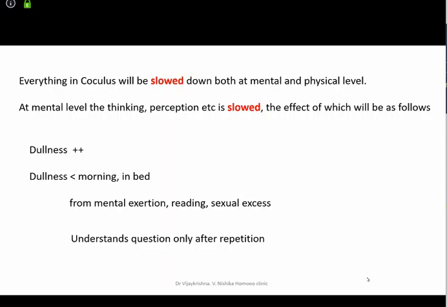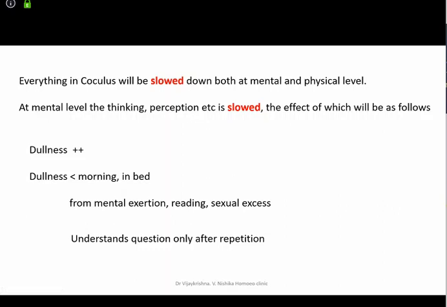But if you look at calculus, what you need to understand is it is more of an emotional remedy. And more than that, the day that we started, what we saw was more of slowing down. You saw paralysis, you saw paresis at the physical level. Even at the intellectual level, the thought process, the thinking, the understanding, the comprehension, everything will be slowed down.